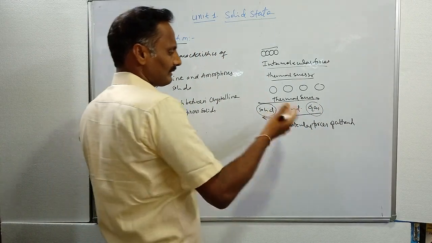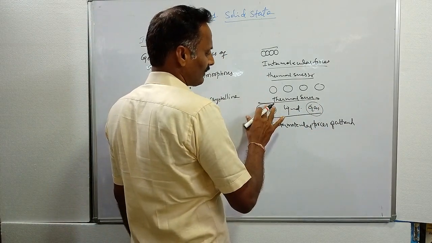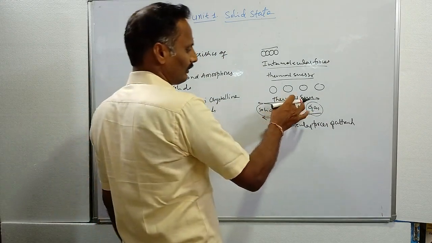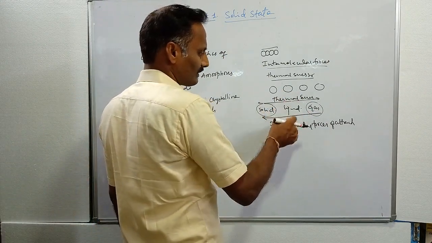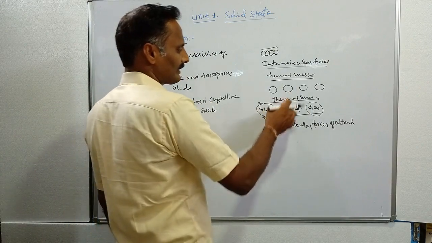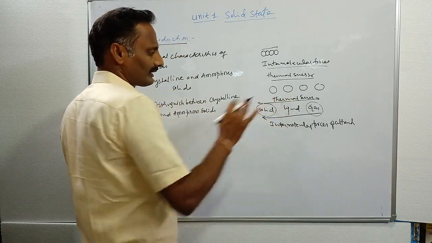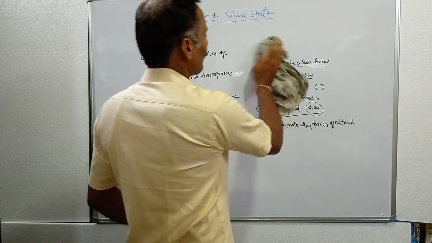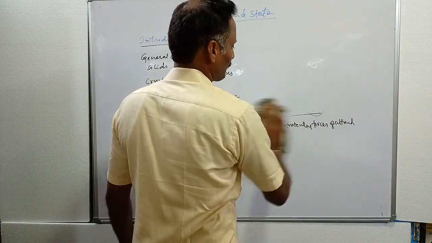As thermal energy increases, substances are converted from solid state to liquid state to gaseous state. That's why these two are opposing forces, which are responsible for the existence of matter in different physical states. Then after that, you come across the characteristics of solids.